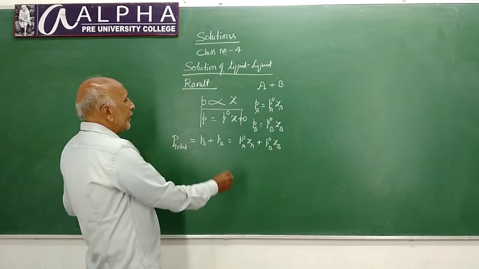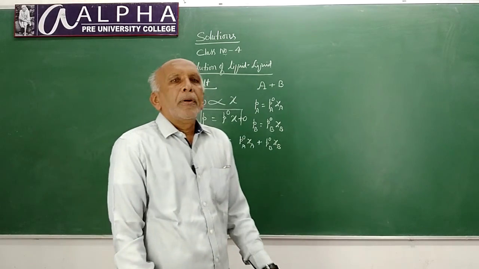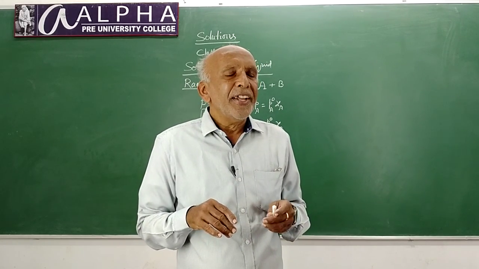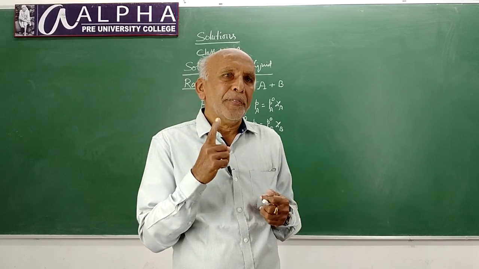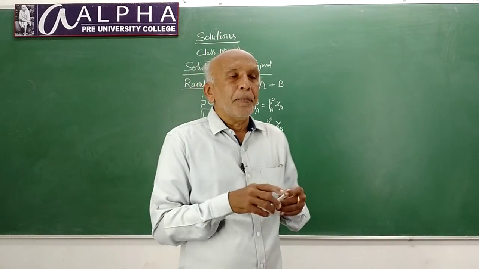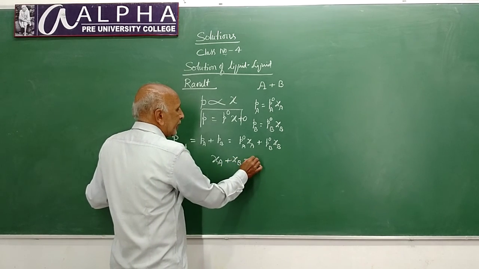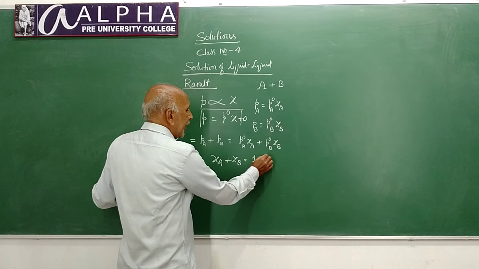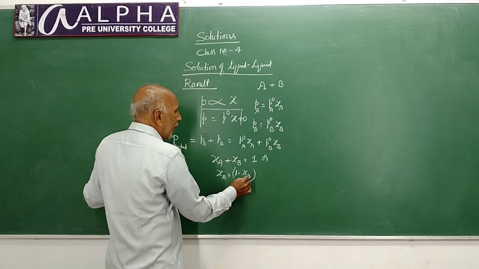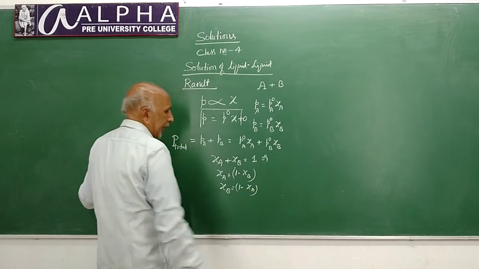Now, you know another relationship. For a system, the sum of the mole fractions of all the constituents is simply equal to 1. That is chi A plus chi B is equal to 1. Or you can say chi A is equal to 1 minus chi B, or chi B is equal to 1 minus chi A.